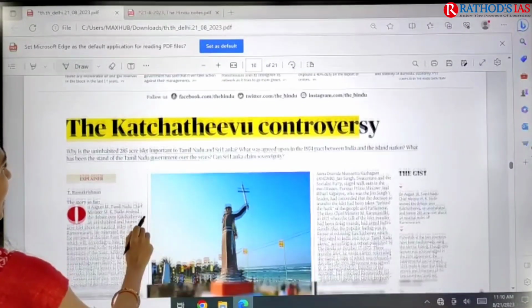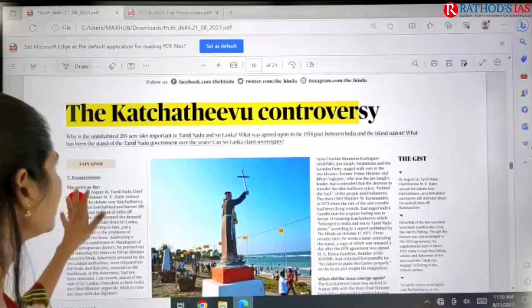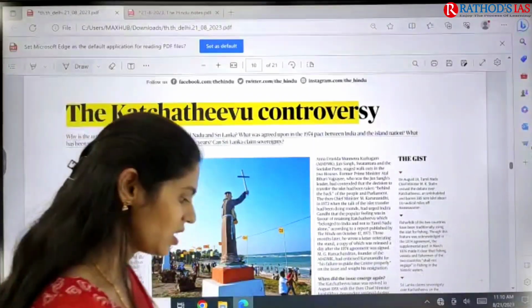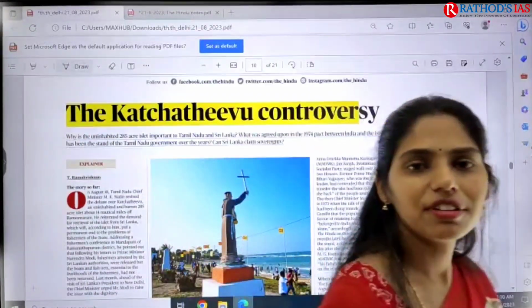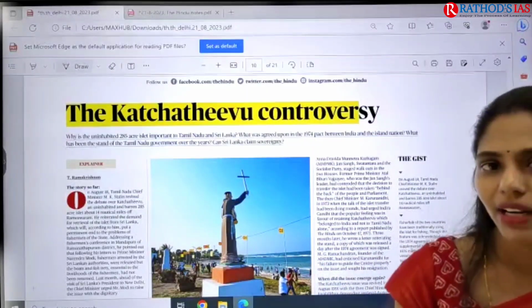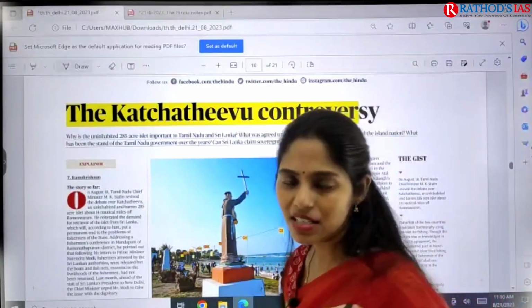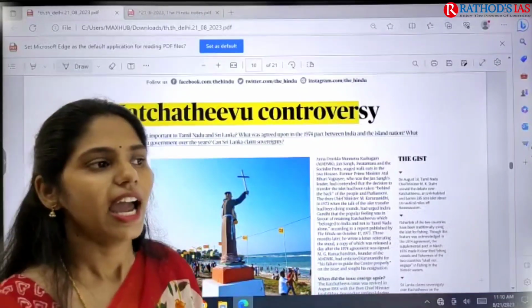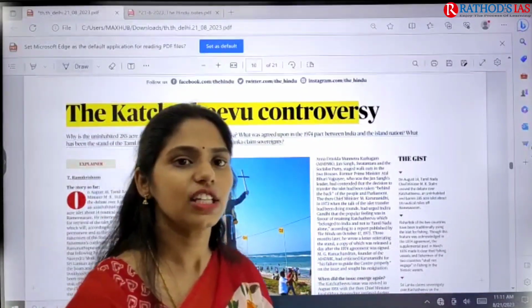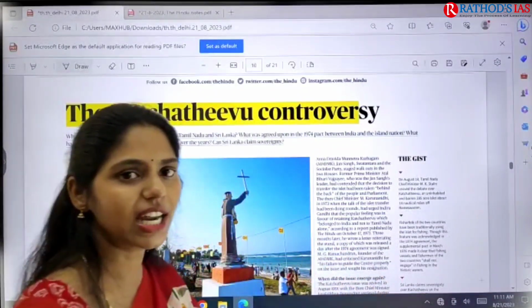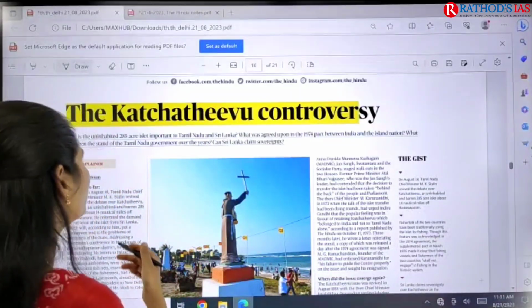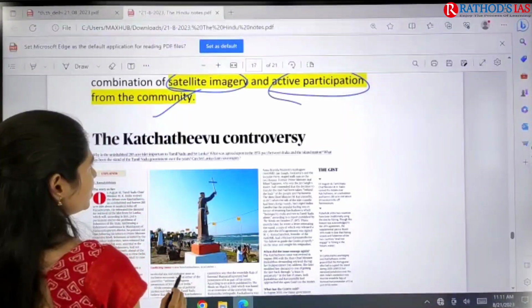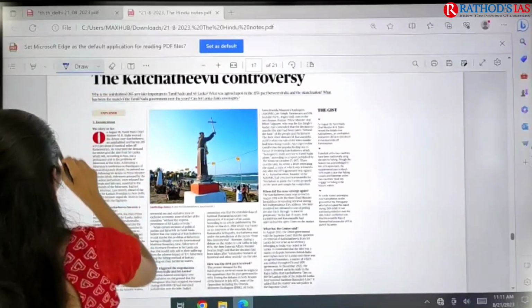In this Text and Context, you have this article regarding the Kachatheevu controversy. The homework here for you students is, please open the map and see the Kachatheevu Islands, where they are located and between which countries this issue or conflict is there. That you have to know. And let us move back to the notes page.